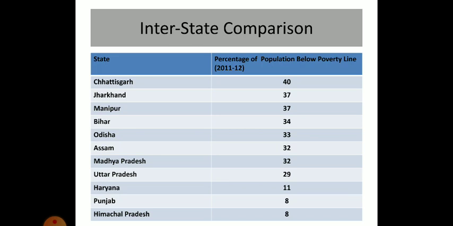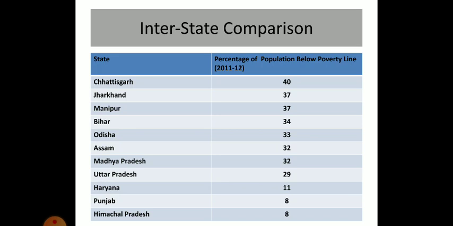Now I come to the interstate comparison. I have taken some states of India and I have tried to make a comparison regarding the percentage of population below the poverty line in 2011-12.